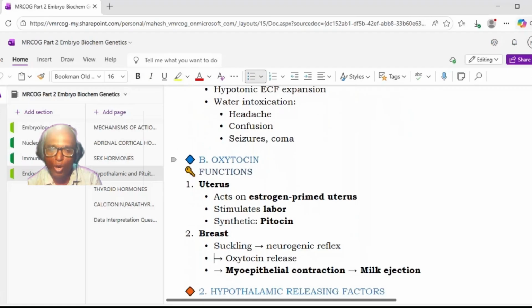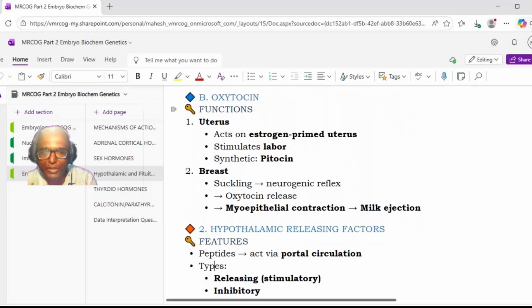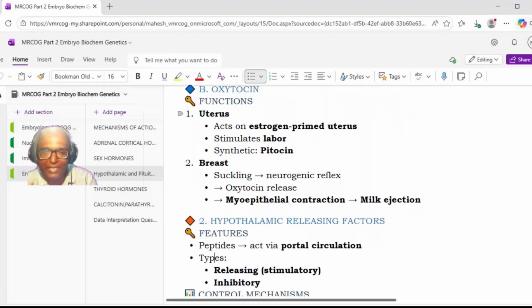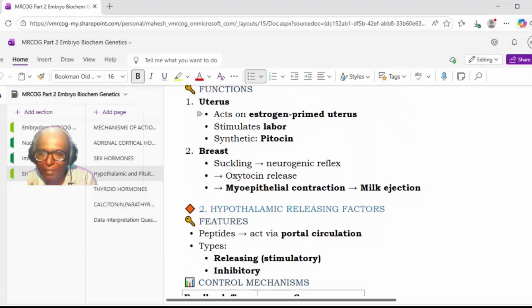Now the next hormone is oxytocin. Where does it act? It will act on the uterus, on the estrogen primed uterus. It stimulates labor, and synthetic oxytocin is available as Pitocin. In the breast, suckling by the baby will initiate a neurogenic reflex, and oxytocin will be released. This oxytocin will act on the myoepithelial cells and cause contraction of these cells, which will lead to milk ejection.